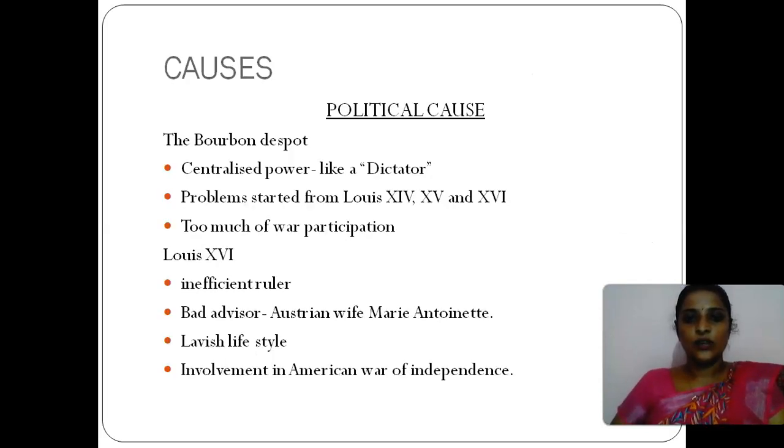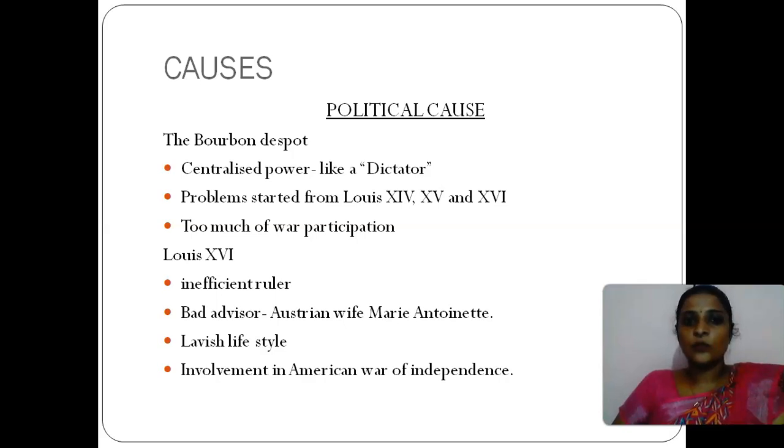When we look into the causes of the French Revolution, all the causes can be classified into 5 categories: political cause, social cause, intellectual cause, economic cause, and immediate cause. So first we will see about political cause. At that time France was ruled by a dynasty called Bourbon, and all the later rulers of Bourbon were despots.